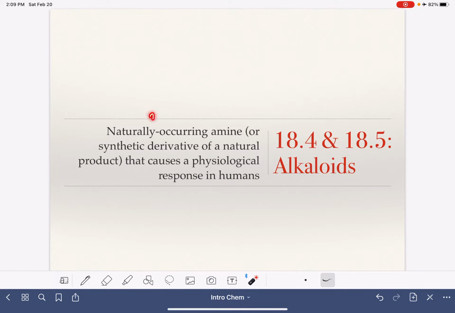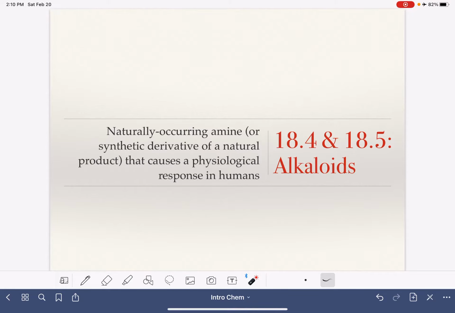Number two, the amine is naturally occurring. That means that it is produced in a biological system, could be a plant, could be an animal, or if it's not naturally occurring, it is a derivative of a naturally occurring molecule. So it's synthetic, but its structure is based off of something that exists in nature. And then the third criteria is that it causes a physiological response in humans, meaning that when we ingest it, it causes our body to respond one way or another.